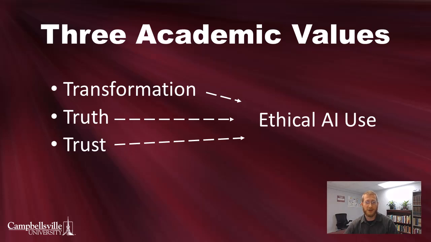Education is supposed to transform your thinking and your skill set, and AI should never get in the way of that. The value of truth reminds us to beware of the hallucinations and biases that AI is prone to produce. Always use your critical judgment when reviewing AI summaries, because they often have inaccuracies or simply leave out important information. So don't trust AI-generated content, but always check facts yourself using reliable sources, such as peer-reviewed academic articles.